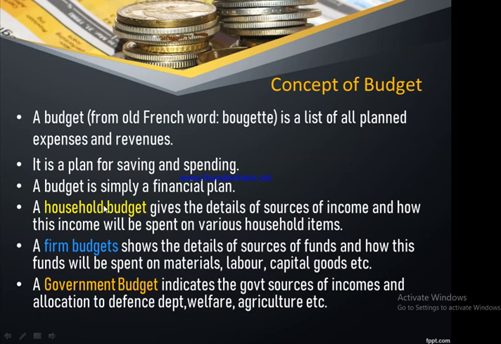When you look at the different categories of budgets, like a household budget, a firm's budget and a government budget, each of these categories will also be preparing a budget. If you look at the household budget, we normally look into the different sources of income and how this income needs to be spent on various household items.